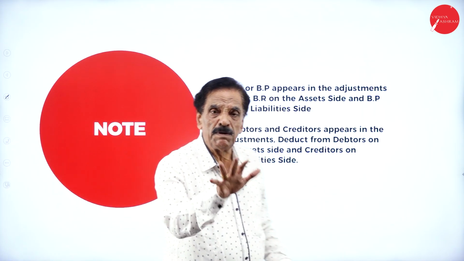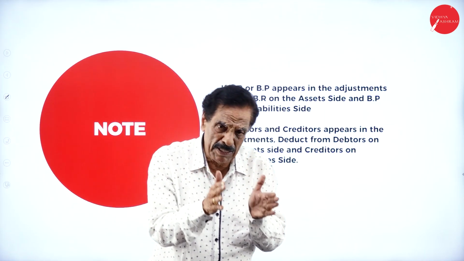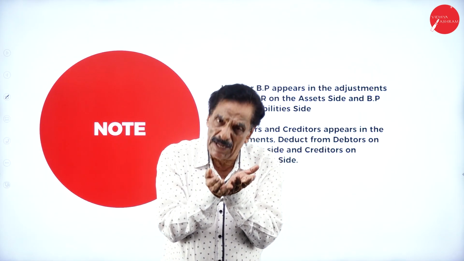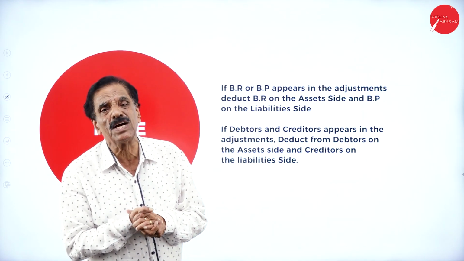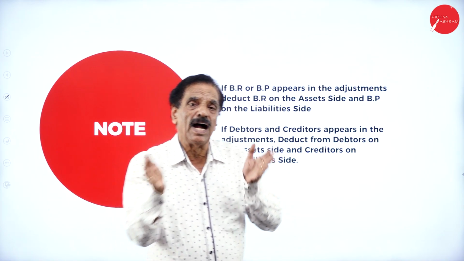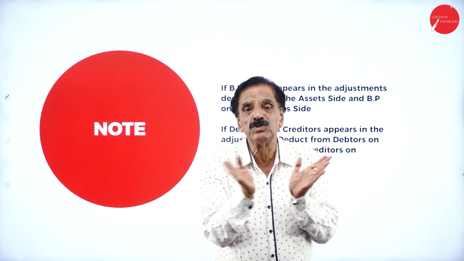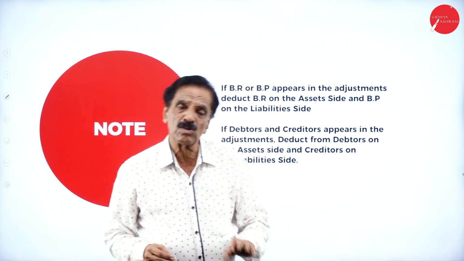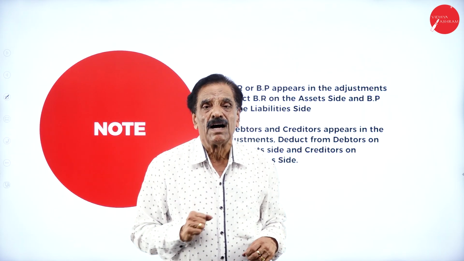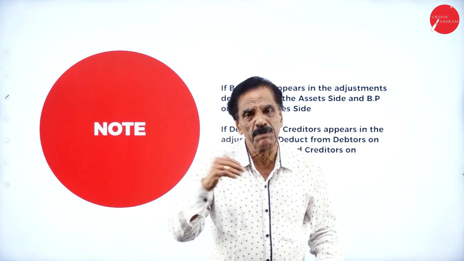If BR and BP are available in the adjustment, add both the BR of H Limited and S Limited, then deduct whatever BR is available in the adjustment as a mutual adjustment. If there is a BR or BP in the adjustment, add both the BR and deduct that amount; add both the BP and deduct. It's called mutual adjustment. It may be BR or BP.